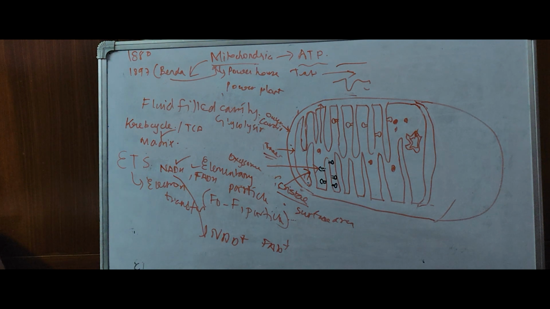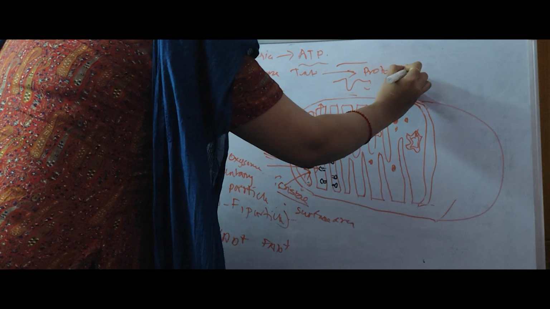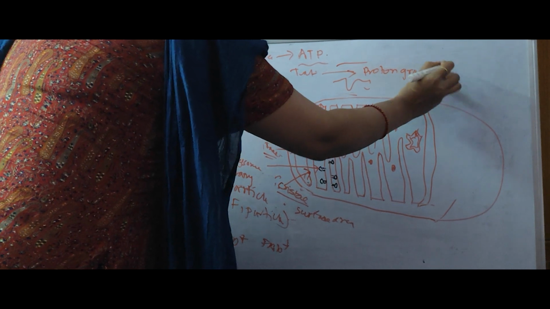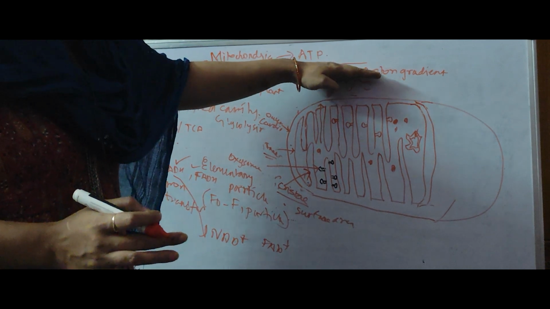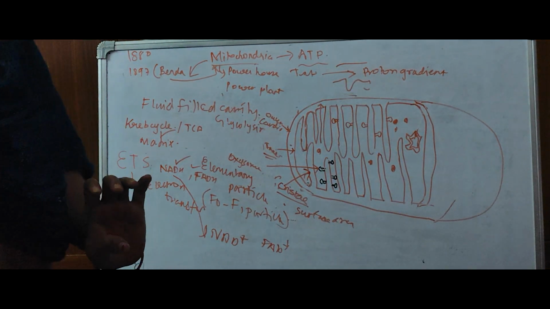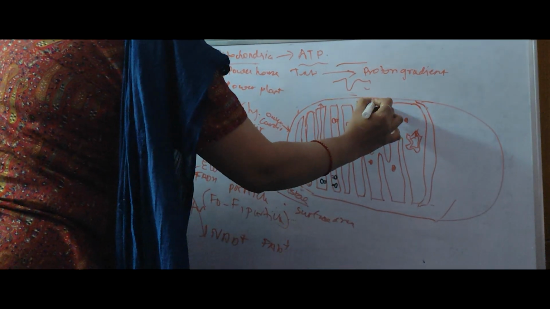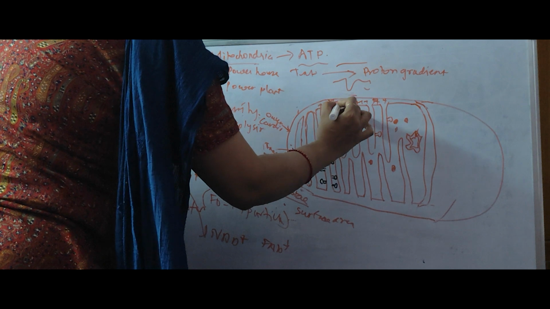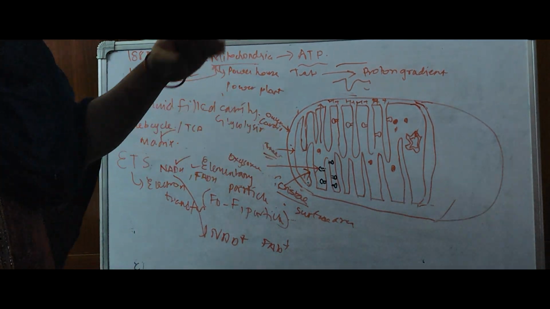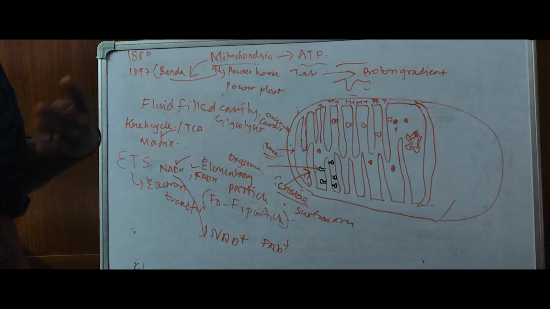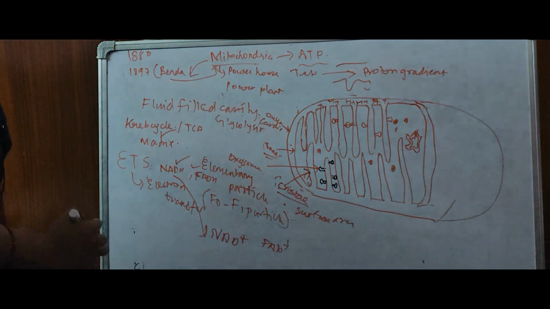Why they are doing this? Because they want to generate proton gradient. They want to create the difference between the proton concentration over here in intermembrane space and in matrix. So lots and lots of H plus will get gathered over here in your intermembrane space. And all the protons will move back to matrix. But how? When they have to produce ATP.